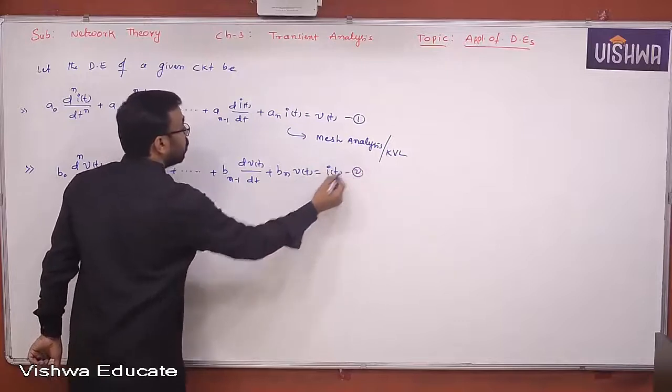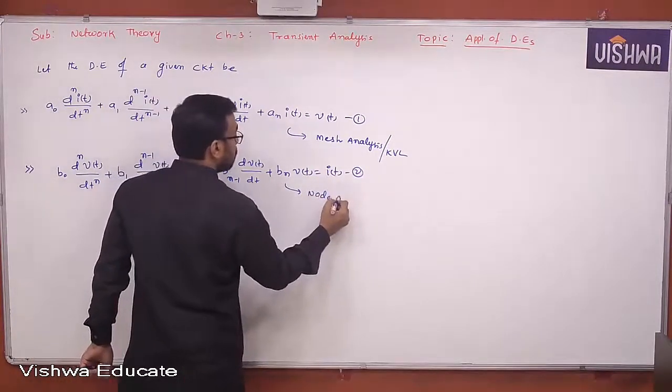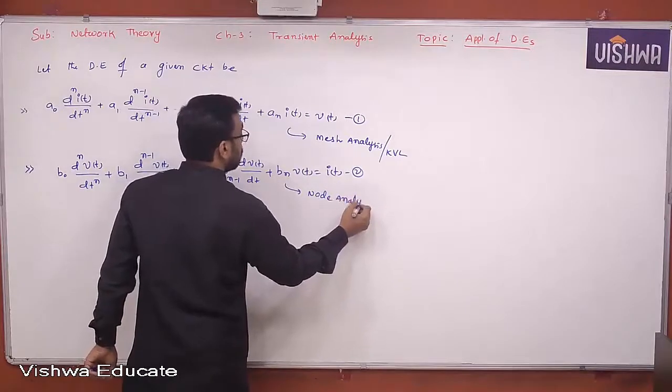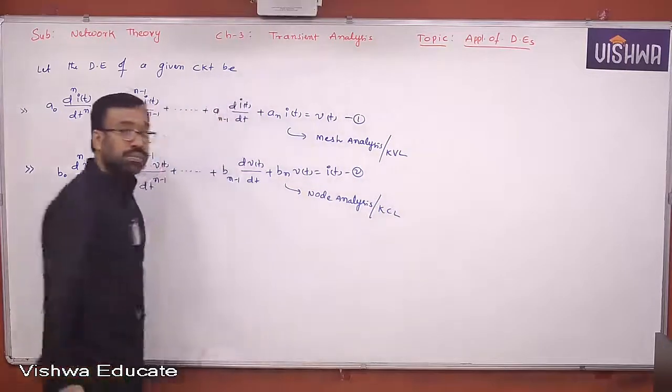Say it is equation 2. Now, node analysis, KCL. Understand all of you?